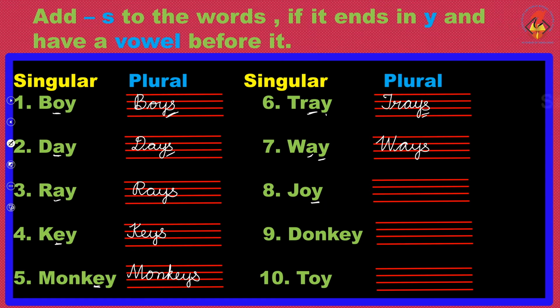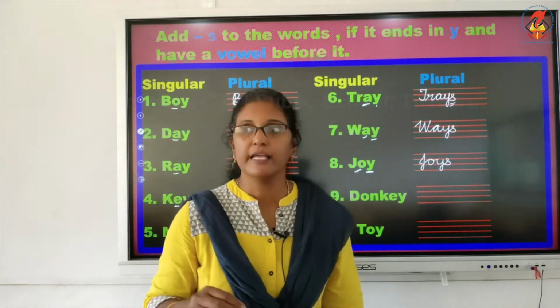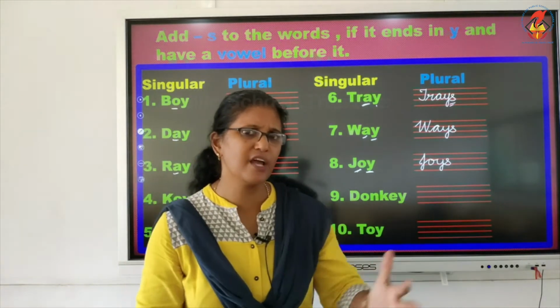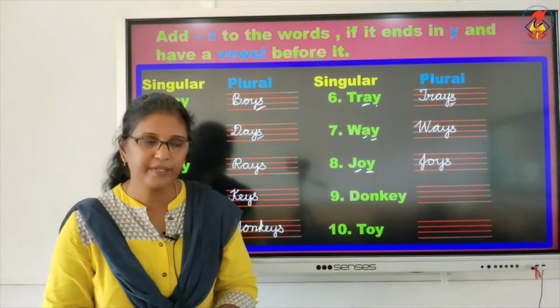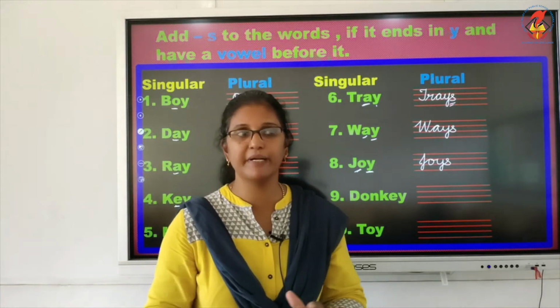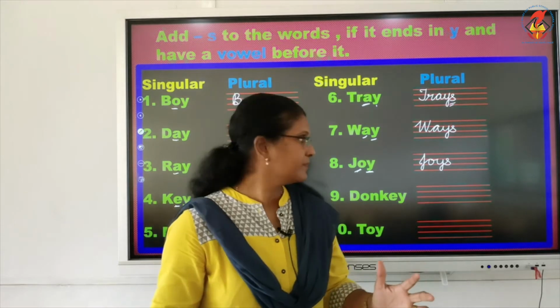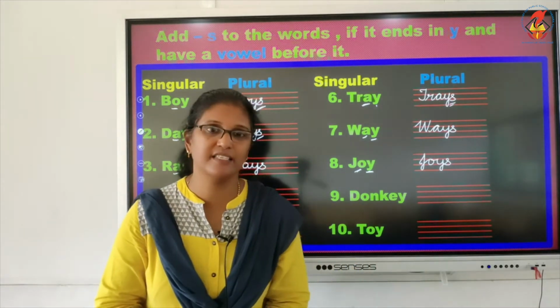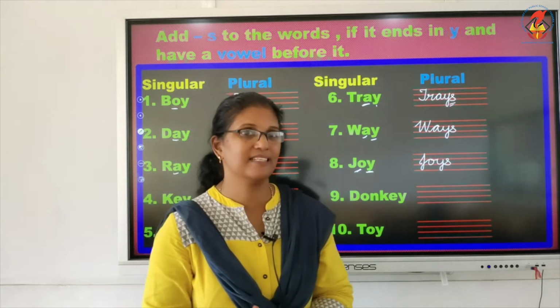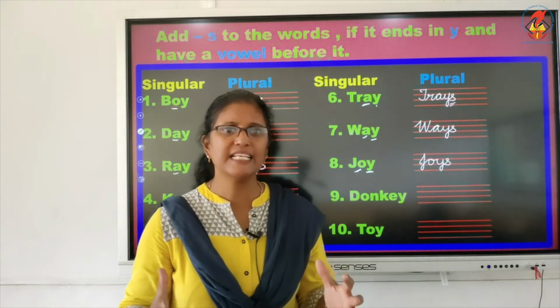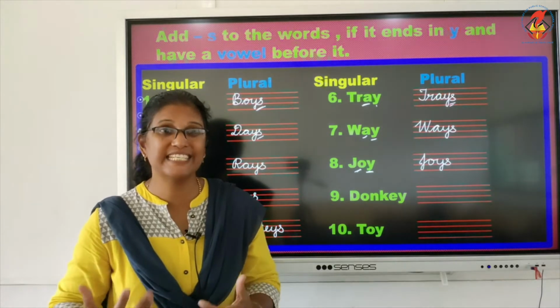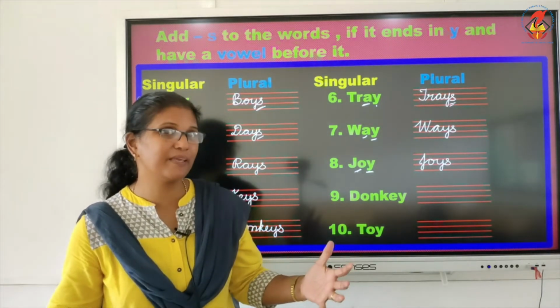Singular. Then joy. Ending with Y but it has a vowel before it. J-O-Y-S. So the word joy, he is full of joy. She is full of joy. When it comes to plural, you will be wishing somebody, he is filled with joys and blessings, right? Full of joys. He has lots of joys within him, which he sits and thinks and feels very happy, right?